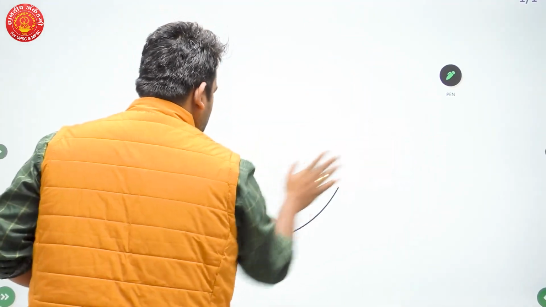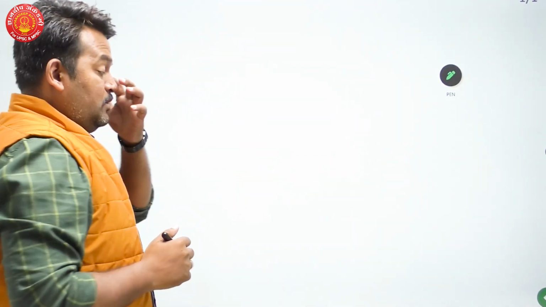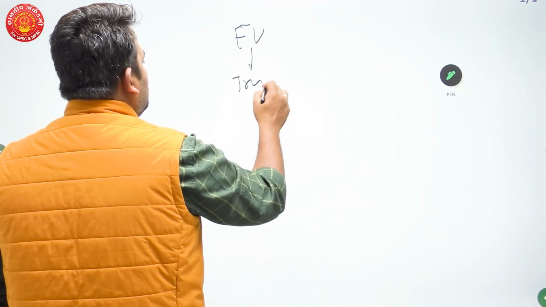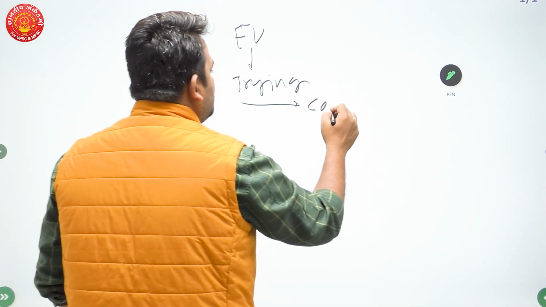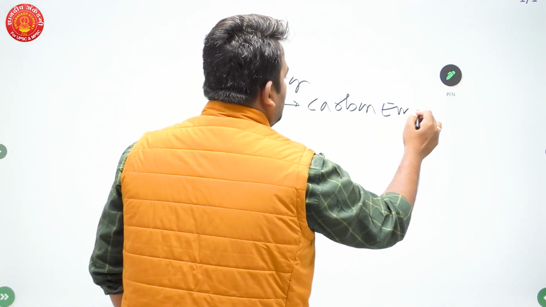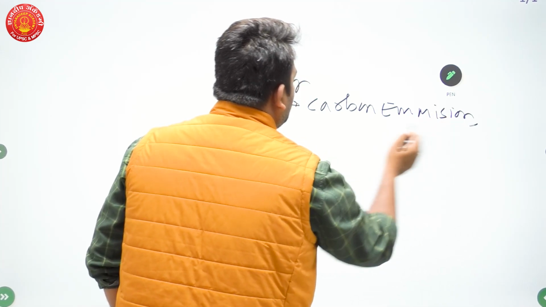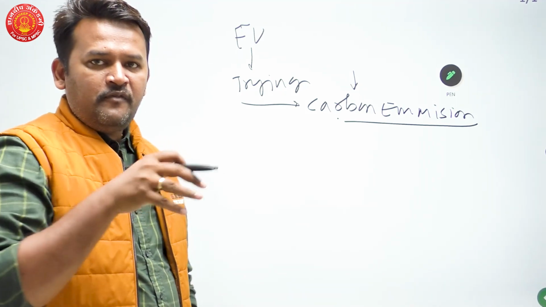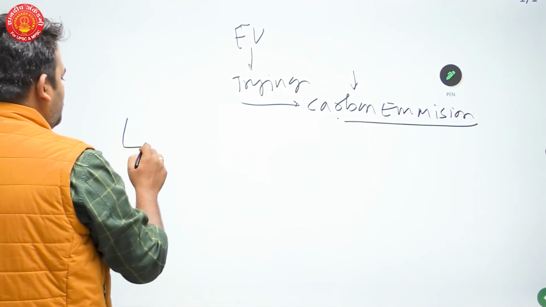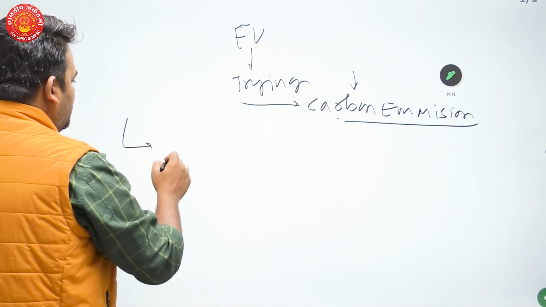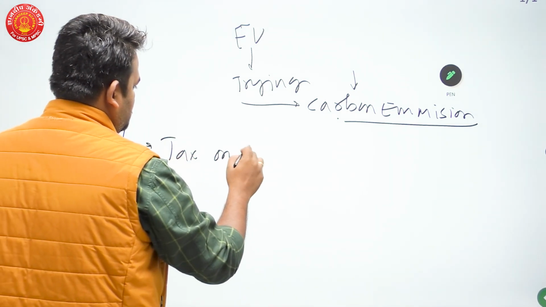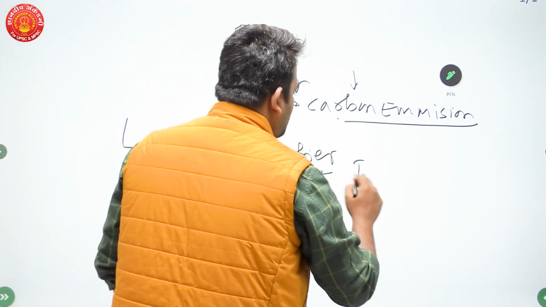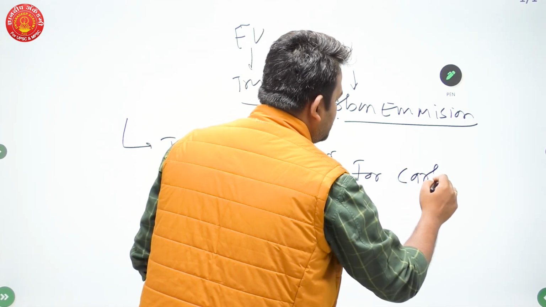In simple terms, European Union is trying to bring carbon emissions down to mitigate climate change. For this purpose, they have introduced a policy regime to tax industries for their respective carbon emissions.